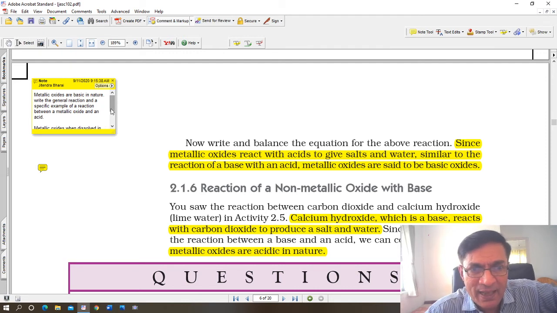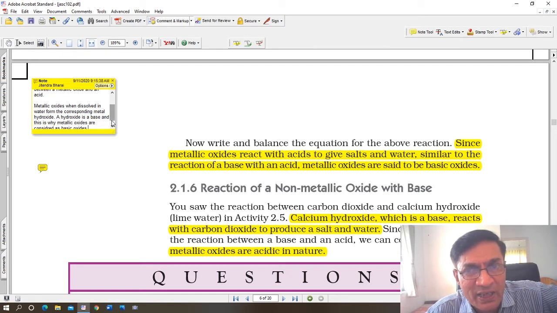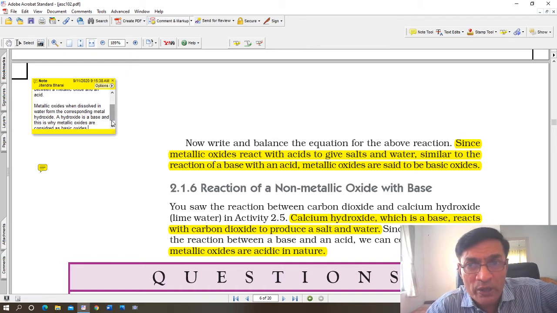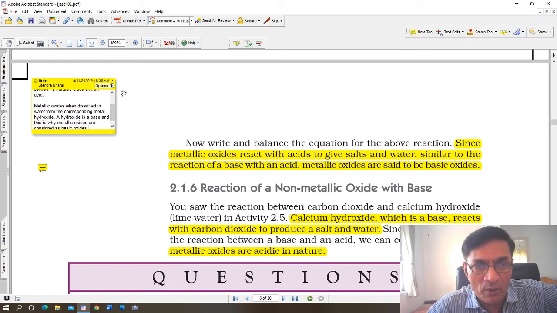Okay, and that is a specific reaction. Now metallic oxides are considered basic in nature. What is the reason? Simple. When a metallic oxide is dissolved in water, it forms a corresponding metal hydroxide: magnesium hydroxide, calcium hydroxide, sodium hydroxide, potassium hydroxide. The corresponding hydroxide is formed, and that is why they are called basic in nature.